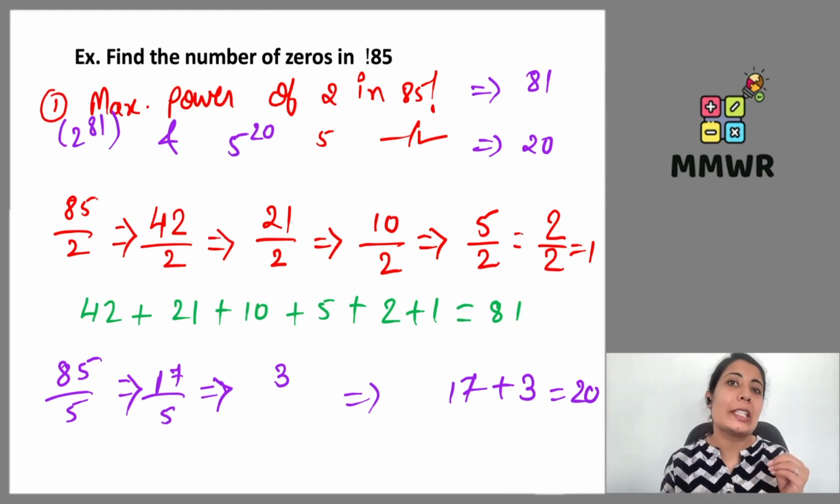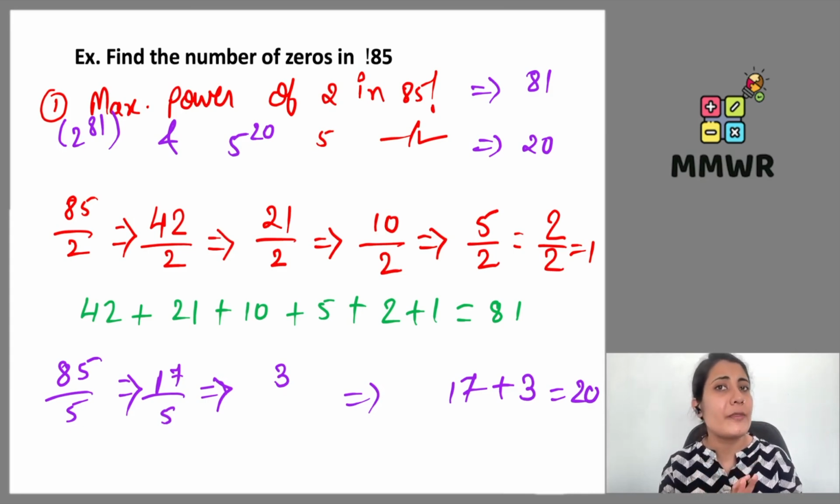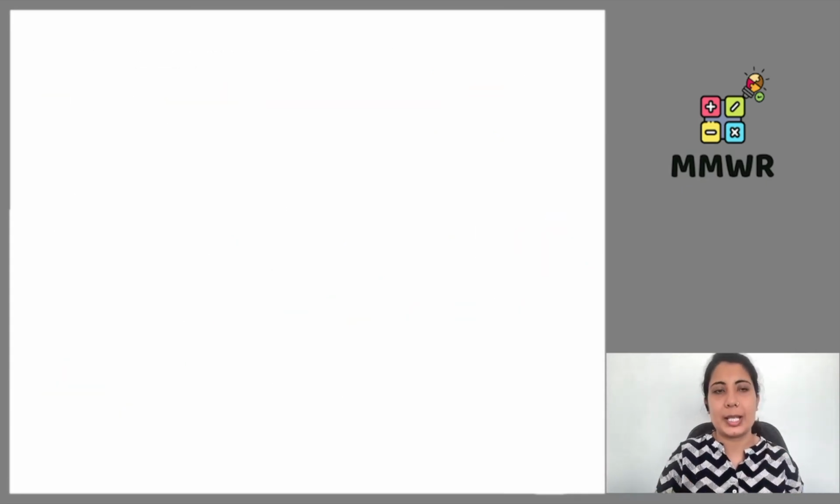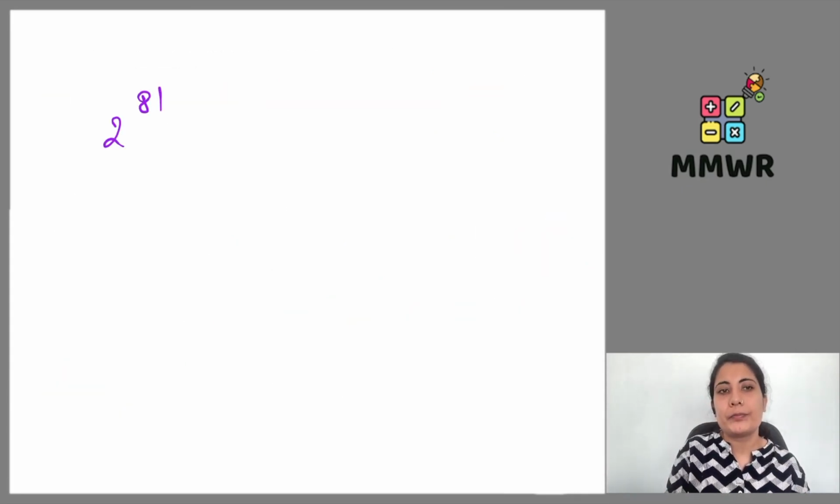तो 5 और 2 के कितने complete set बन पा रहे हैं? Only 20. Because we do not have sufficient 5s with us. 2 तो बहुत सारे हैं, but 5 we have only 20. So 2 to the power 81 multiplied by 5 to the power 20.